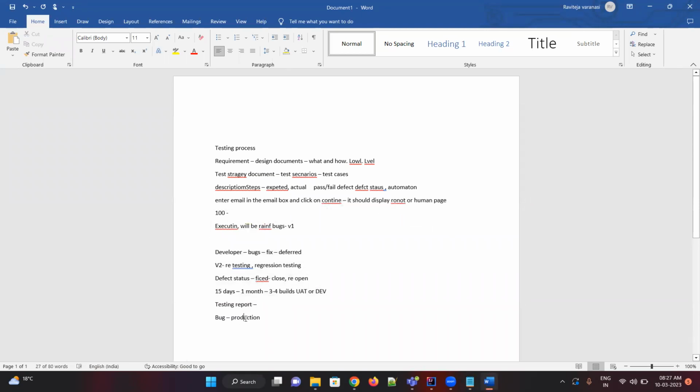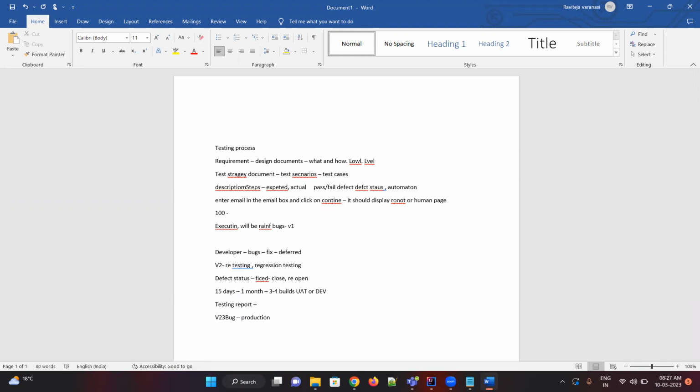Getting a bug in production is very important. If we have proof that the test case was covered and the bug was not found in our environments but appears in production, then it's not our fault. Ideally, whatever we tested is the same build that should go to production. Suppose V2 is the final build, the same V2 should go to production.